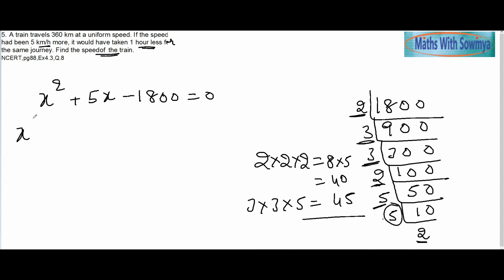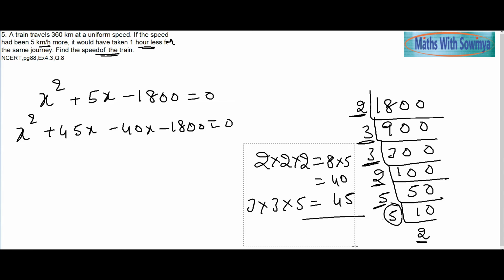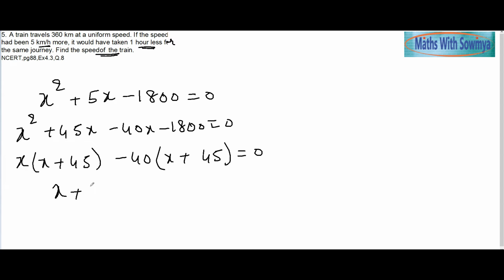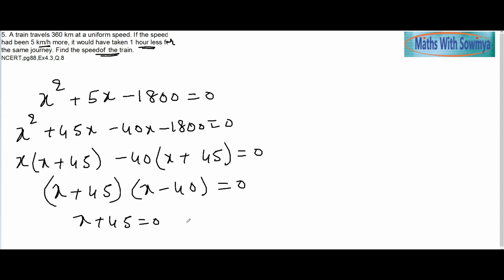So here I can write x square plus 45x minus 40x minus 1800 equal to 0. Just match your prime factorization and you can easily find it. Otherwise you can even go by the formula method. So x plus 45 times x minus 40 is equal to 0. Therefore x plus 45 is equal to 0 or x minus 40 is equal to 0.